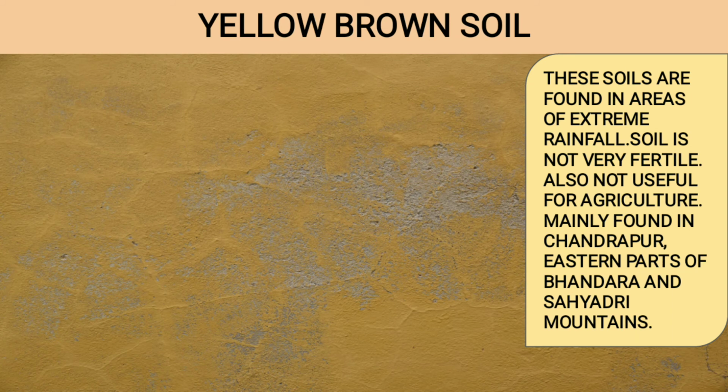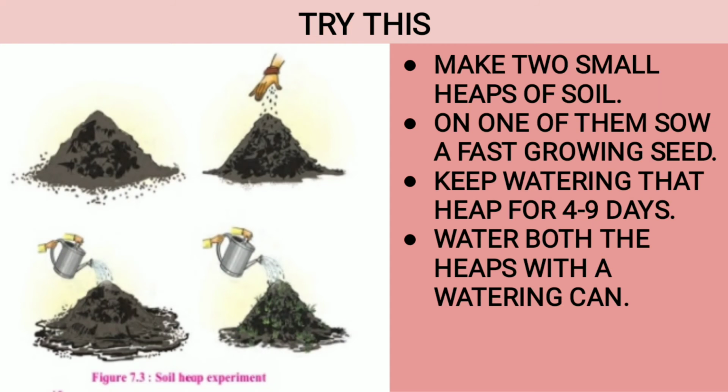Yellow brown soil. Now this type of soil is found in areas of extreme rainfall, and this soil is not very fertile. It is also not useful for agriculture because mainly it is found in Chandrapur, eastern parts of Bhandara and Sahyadri mountains. So we have now studied the five major types of soil, and there is an experiment ahead.